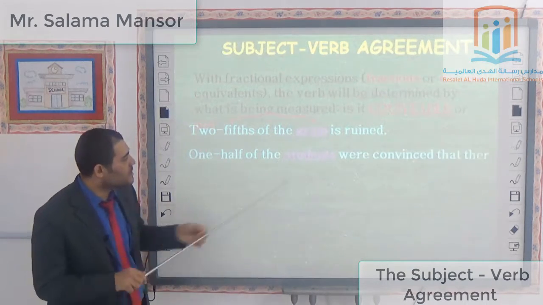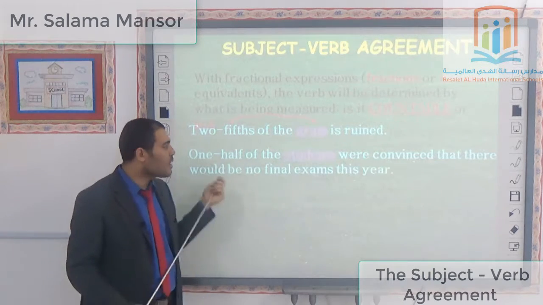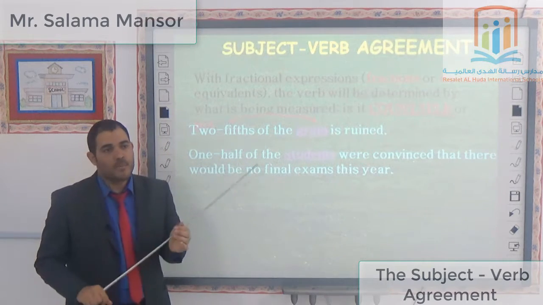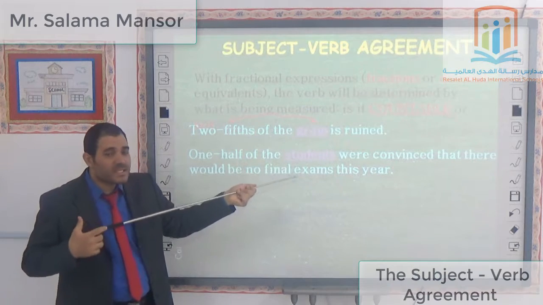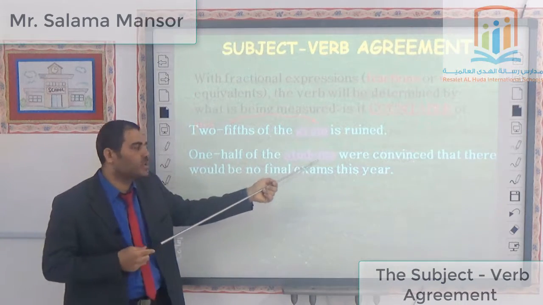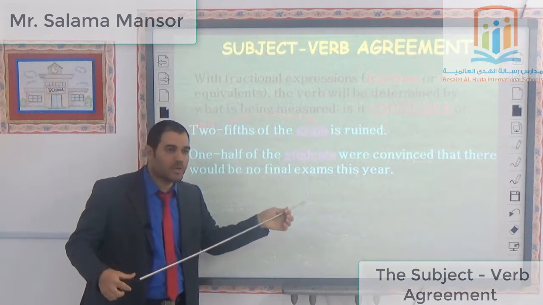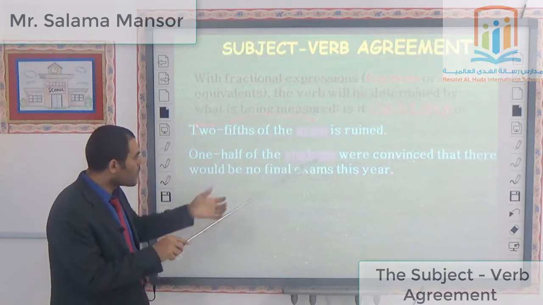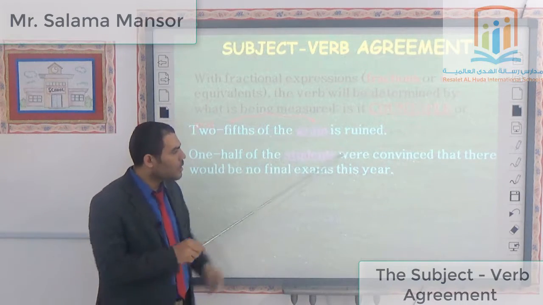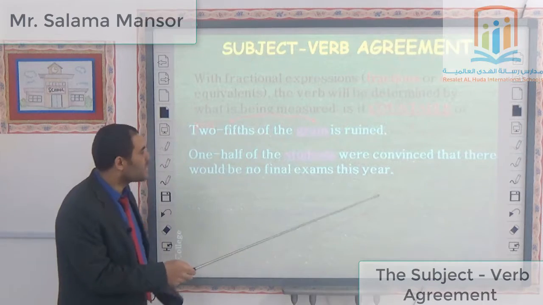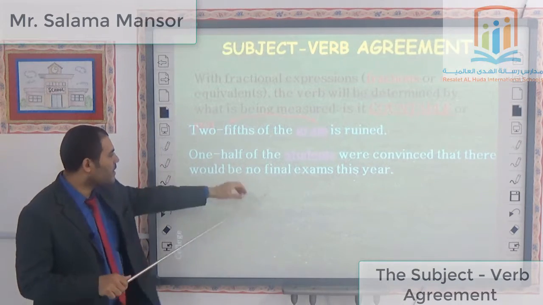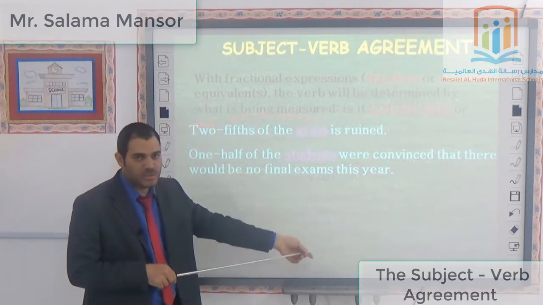"One half of the students." One half, I speak about one, but the thing that is being measured is students. The word "students" here is plural. "One half of the students were convinced that there would be no final exams this year."